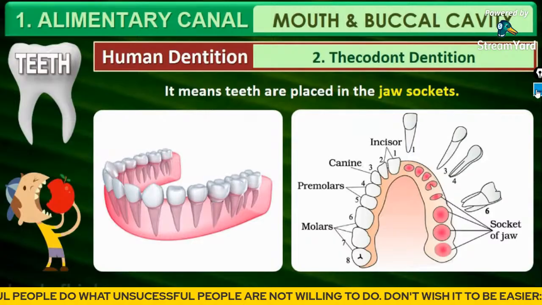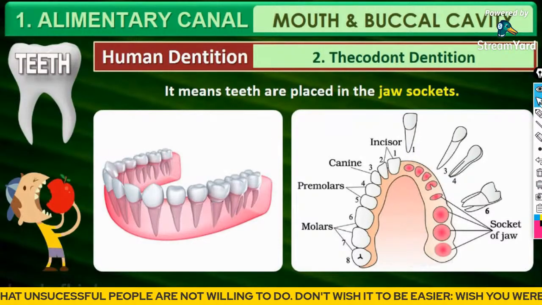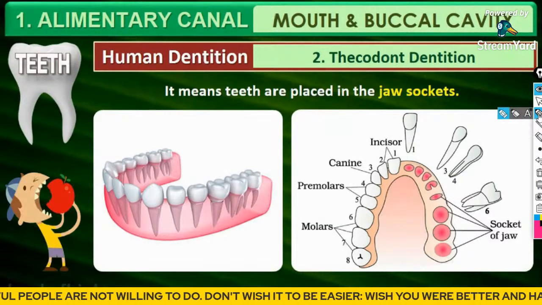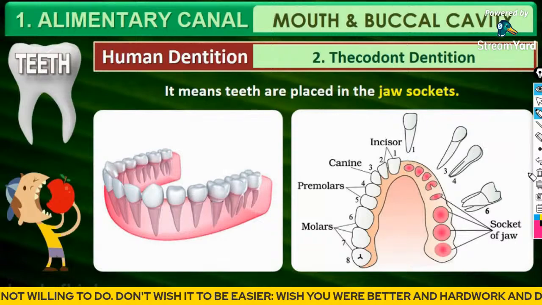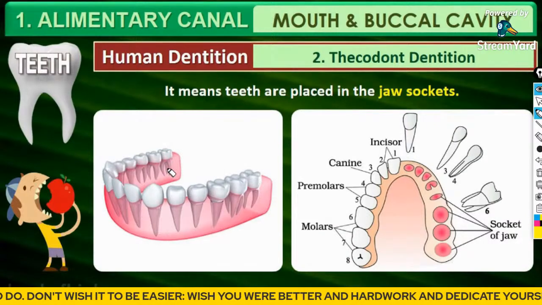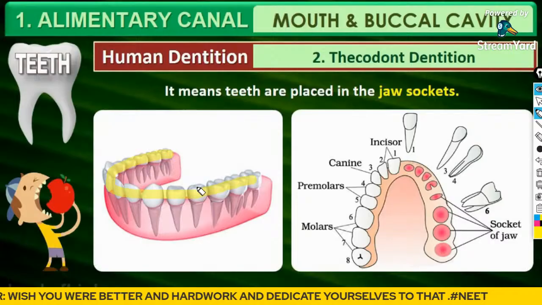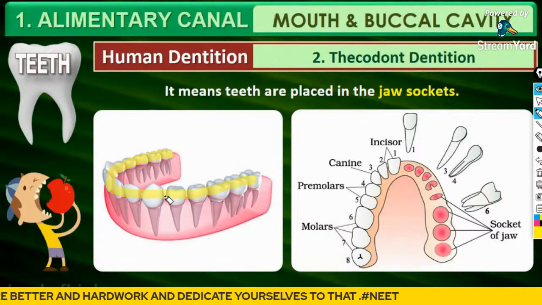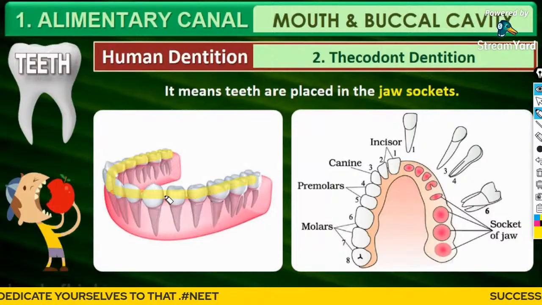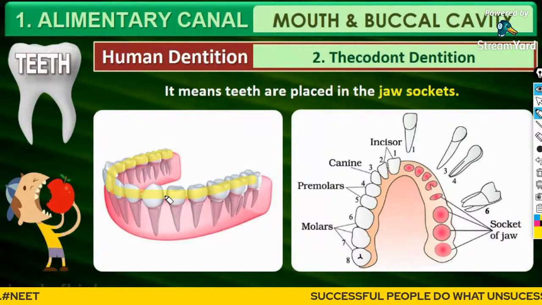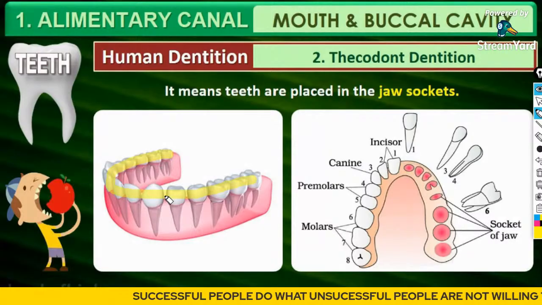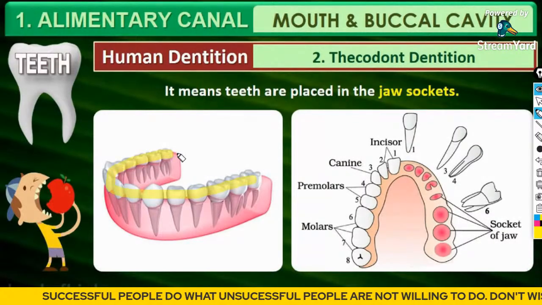Guys, please just look over here. This is one set of teeth. The same thing would happen in the upper portion also. Am I right? Yes, calcium is there, phosphate, everything is there. Different minerals are present.